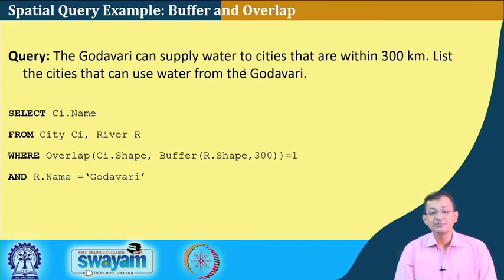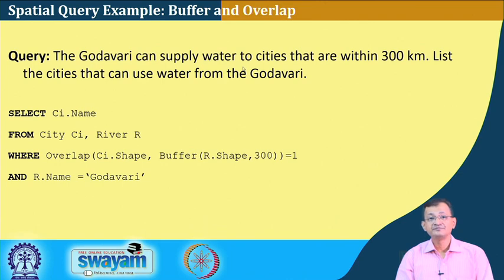Special query example, say buffer and overflow. The Godavari can supply water to the cities which are within 300 kilometers of it, right. List the cities which can use water of Godavari. Say this is my query. So, I have a river Godavari which can supply water to cities which are within the 300 kilometers.